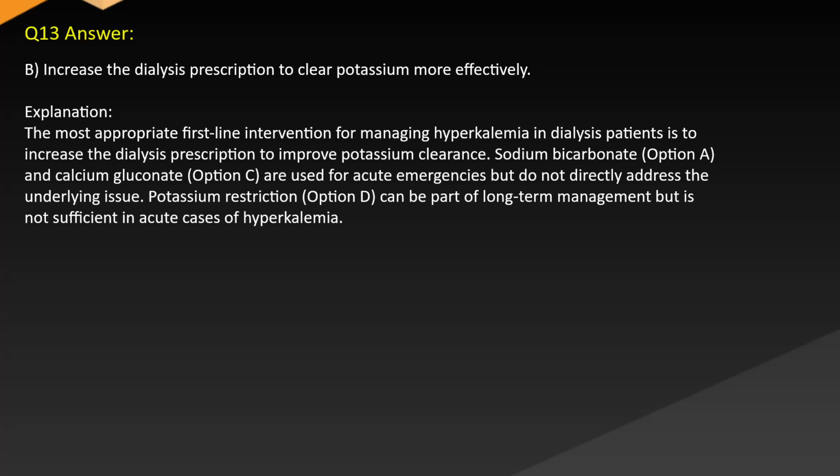Answer B. Increase the dialysis prescription to clear potassium more effectively. Explanation. The most appropriate first-line intervention for managing hyperkalemia in dialysis patients is to increase the dialysis prescription to improve potassium clearance. Sodium bicarbonate, option A, and calcium gluconate, option C, are used for acute emergencies but do not directly address the underlying issue. Potassium restriction, option D, is part of long-term management but is not sufficient in acute cases of